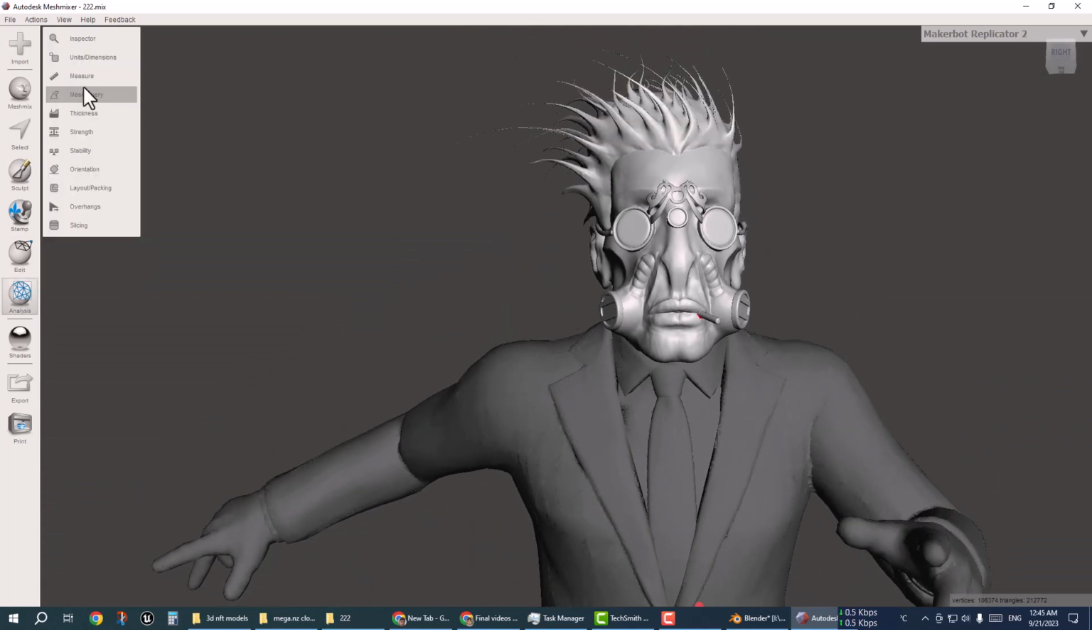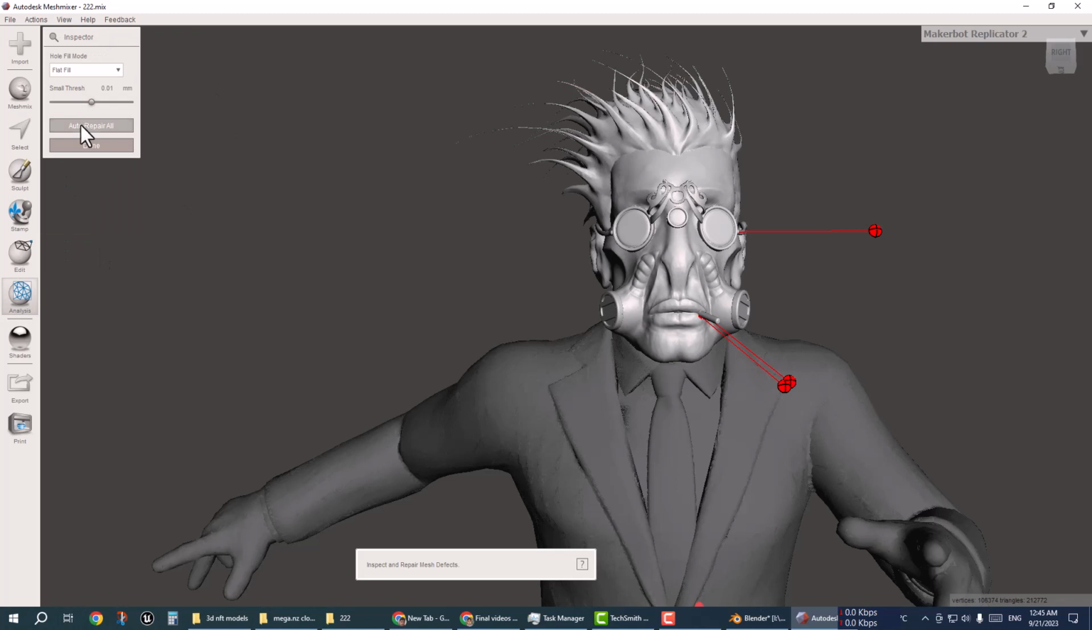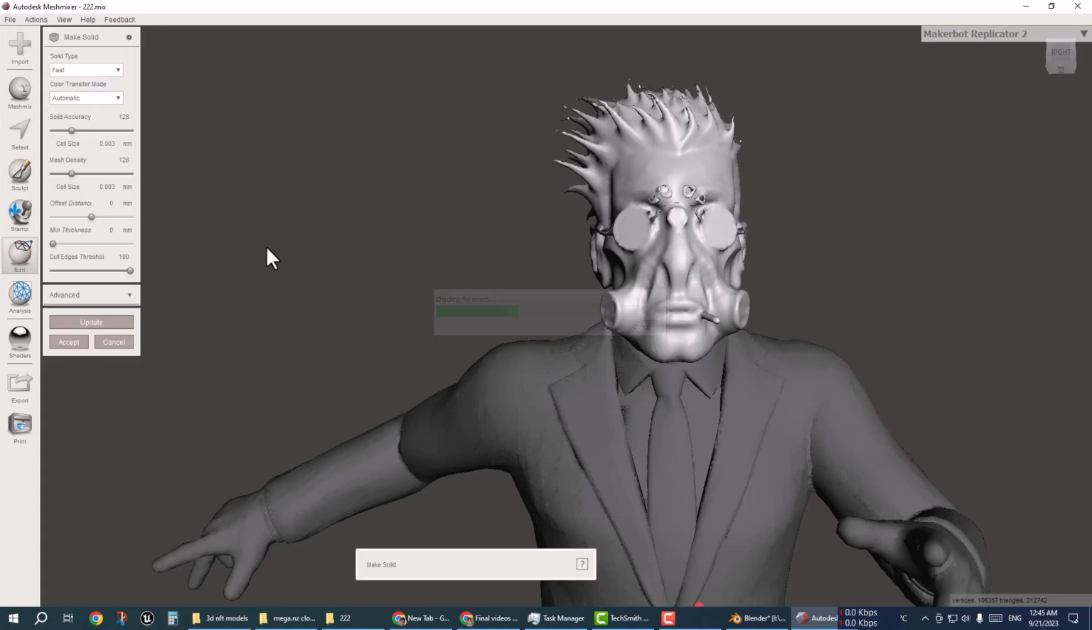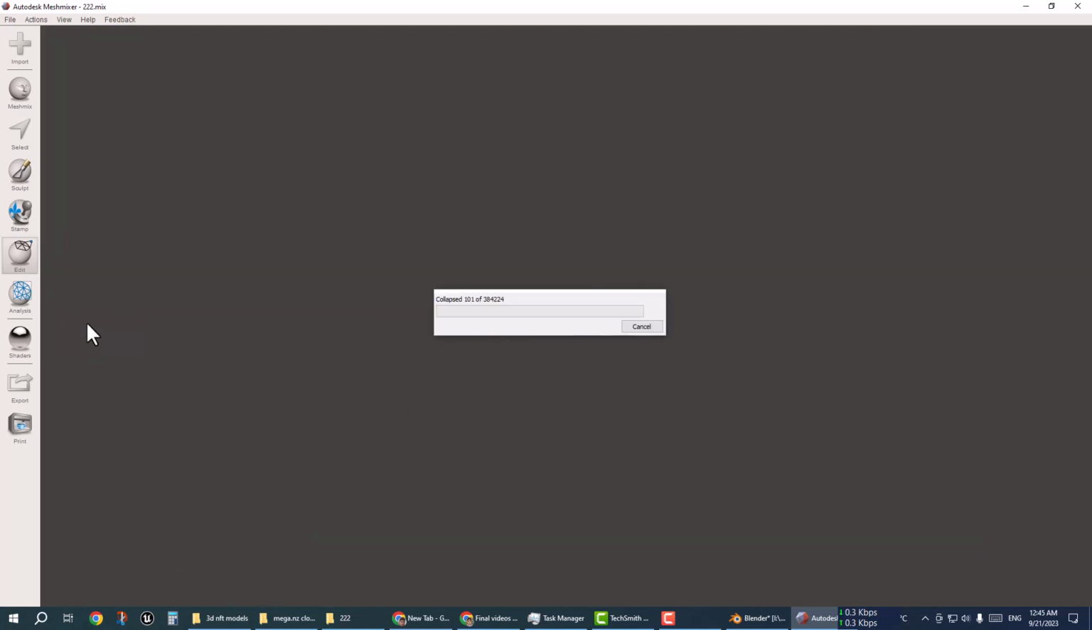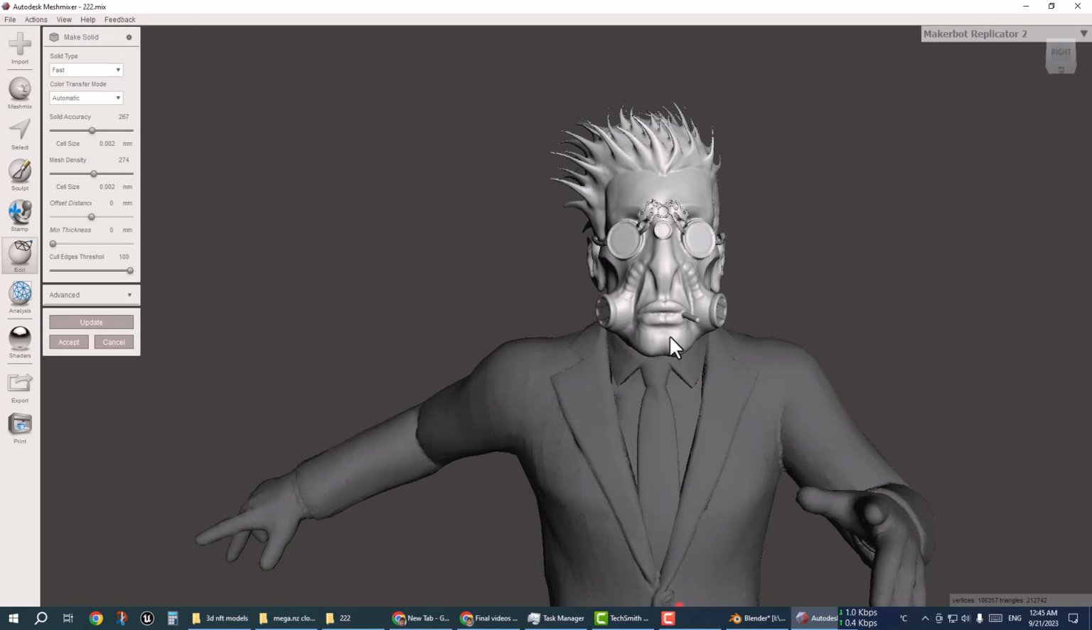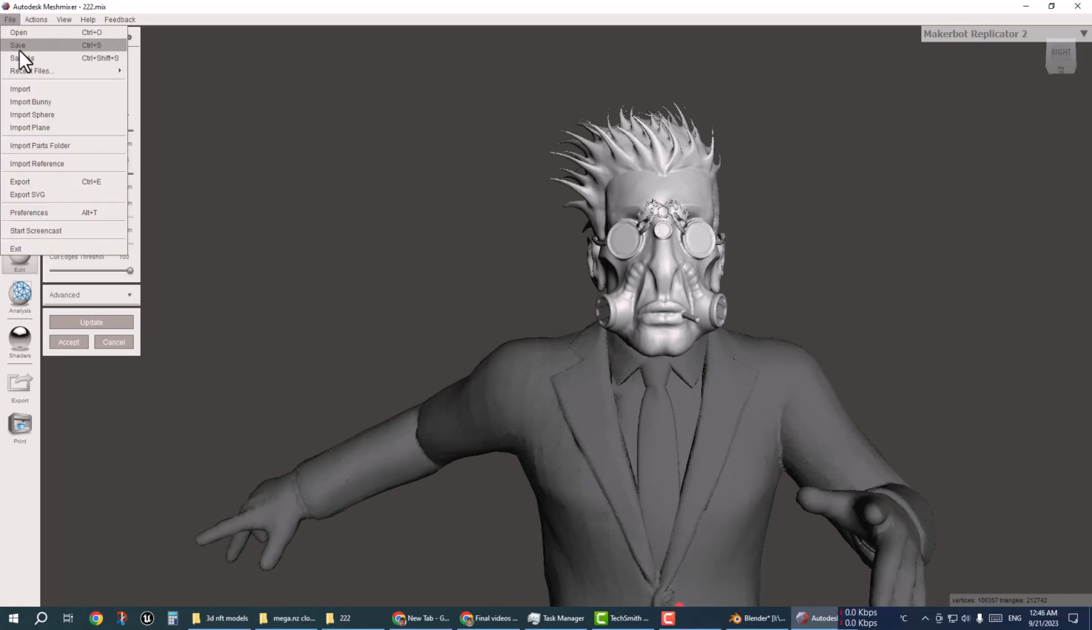You can see the model is all fixed. If I select the head, I analyze the problem and then fix it, and also make solid again on the head. The head is going to be made solid, same as before. Density and accuracy. Now the head will be completed.